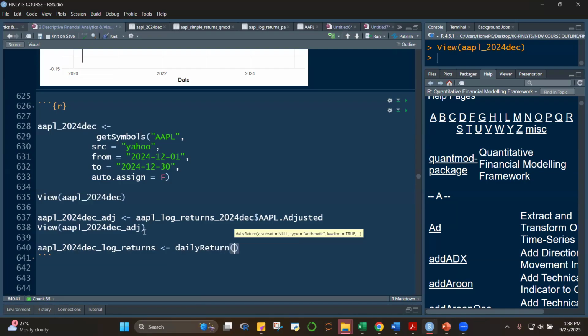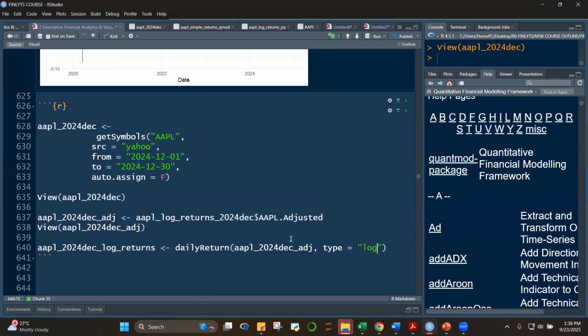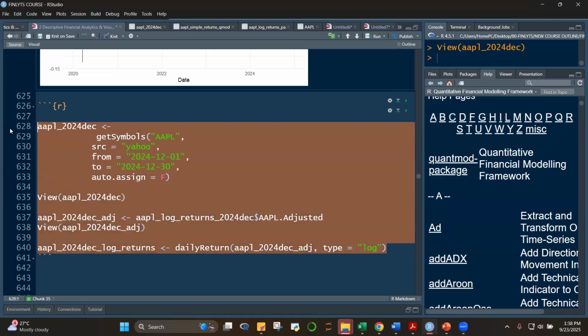Daily return of our object, which is this one. Control C, Control V, then type is equal to log. Okay, I'm sorry about that, class. So here's the corrected